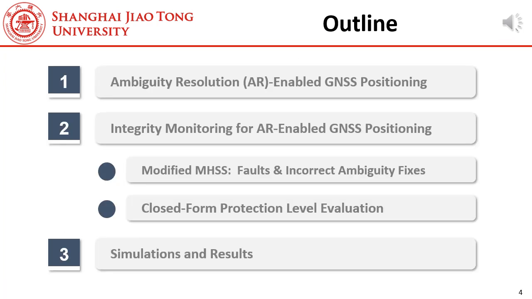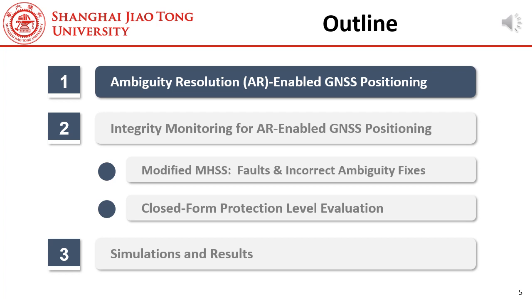Here is the outline. I will start with introducing the principles of GNSS precise positioning, using PPP-RTK as an example. Then is the key part, the integrity algorithm design. In our design, we develop a modified multiple hypothesis solution separation scheme, and it can handle the faults in the receiver measurements, the faults in the products, and the incorrect ambiguity fixes. And we provide a closed-form formula to evaluate the protection levels. In Section 3, I will show some results.